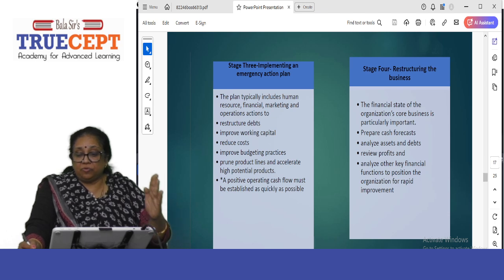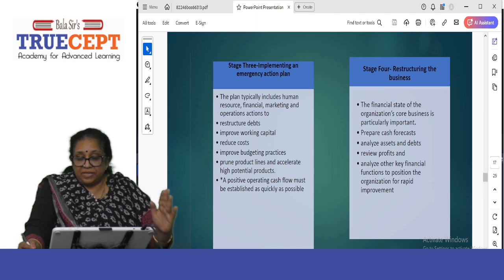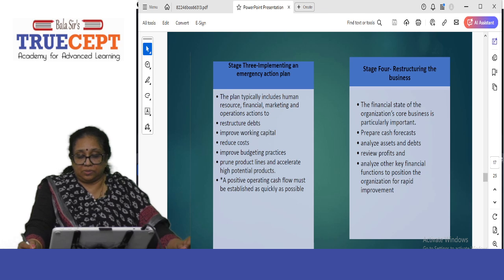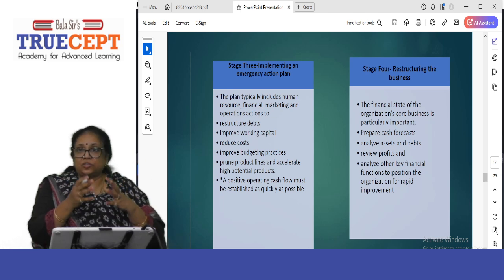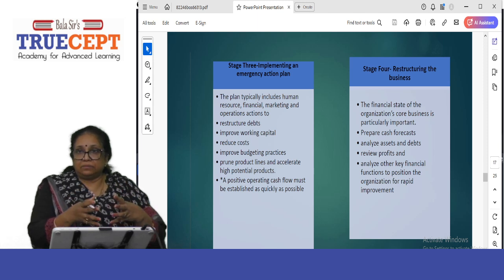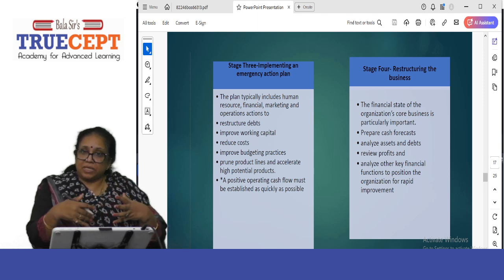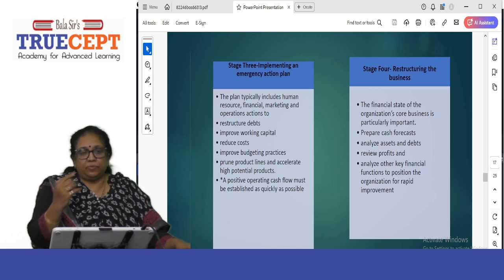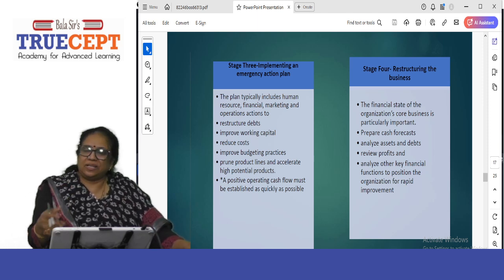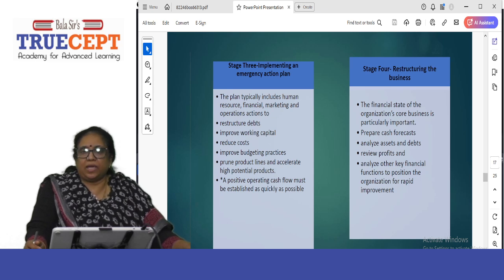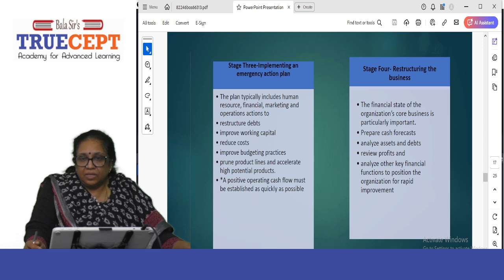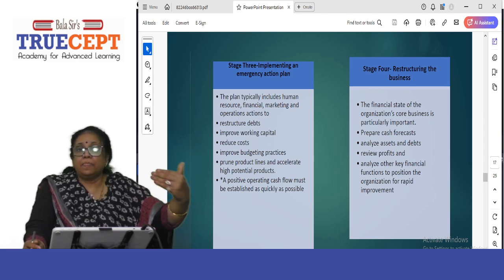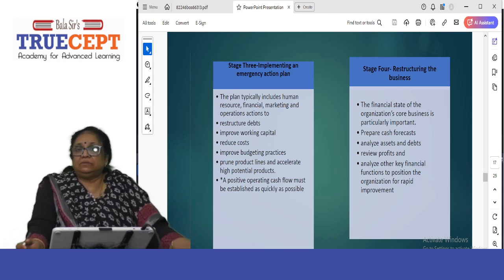Stage 4 happens to be restructuring the business. The financial state of the organization's core business is particularly important. When I say core business, what am I actually doing? Strengthen that. What is not working, prune it, trim it off. That's why I gave you the example of a lizard. A lizard, whenever it wants to escape, will cut its tail. The tail will grow back. It is okay to live another day. To put it very simply, to live another day. So Synergy Limited has to survive for a few more years. You should be in this business.